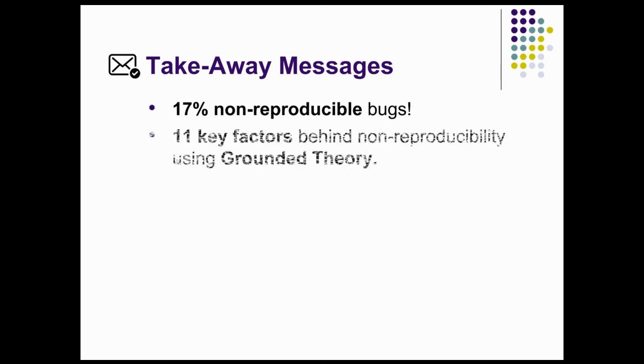So these are some of the messages from this study. According to the recent survey, about 17% of bugs could be non-reproducible. That's a significant amount. We found that there are 11 key factors that might explain the non-reproducibility, and we used the grounded theory approach for identifying them.